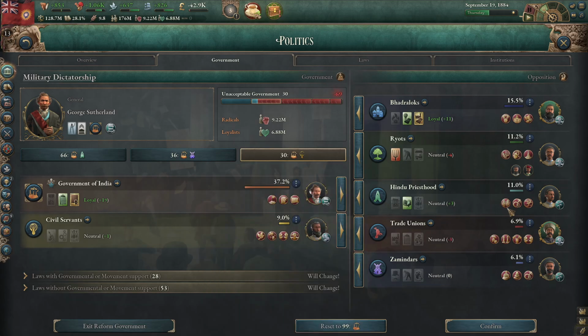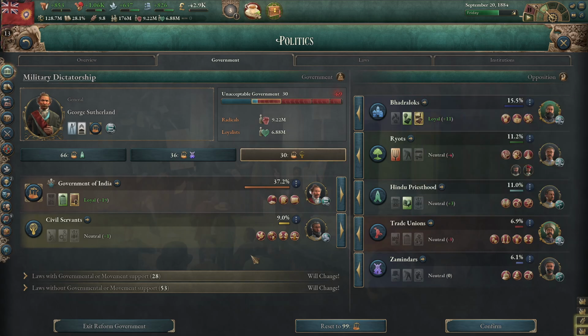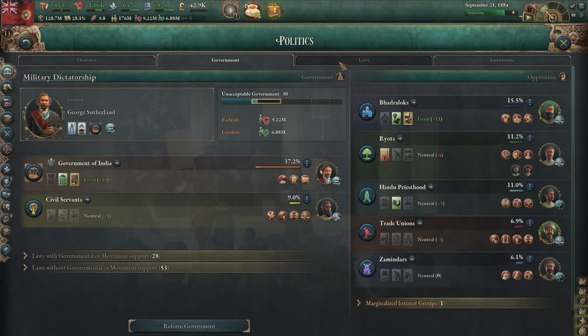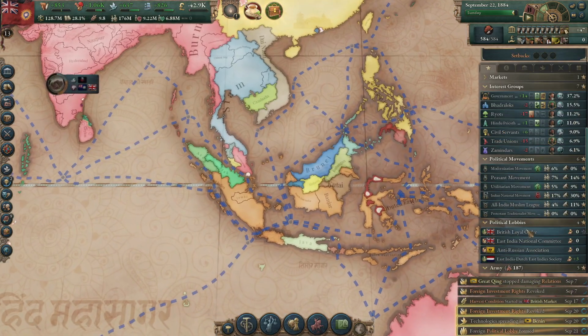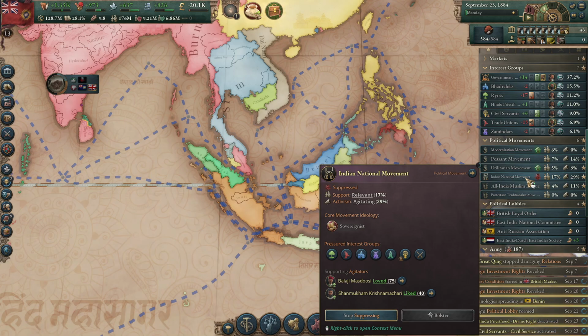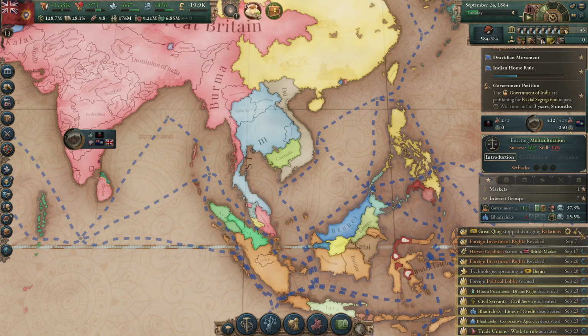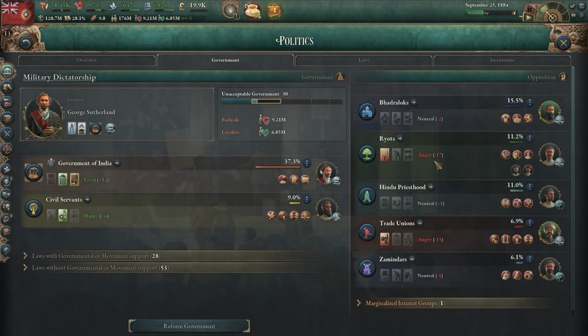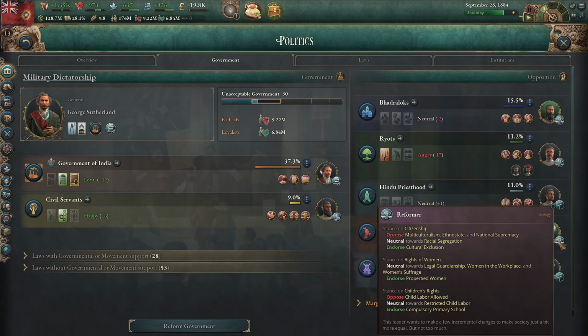Will the Hindu priesthood support multiculturalism? I don't think so. Alright, so confirm that. We'll hit the multiculturalism button. We got 26% success. This should drive down the activism of the Indian National Movement, and indeed it has. Alright, beautiful. So that's what we want. This has made a lot of our movements really salty, particularly the trade unions. That's really quite curious, because the trade unions used to support multiculturalism once upon a time. But I guess they really liked cultural exclusion.